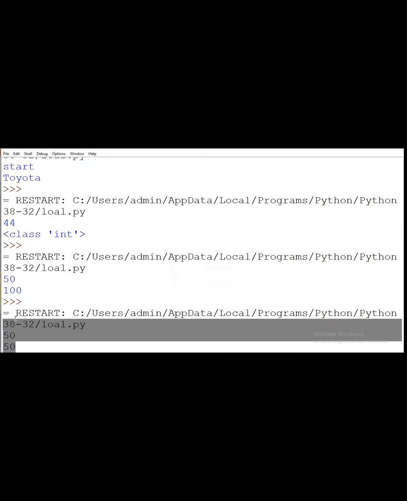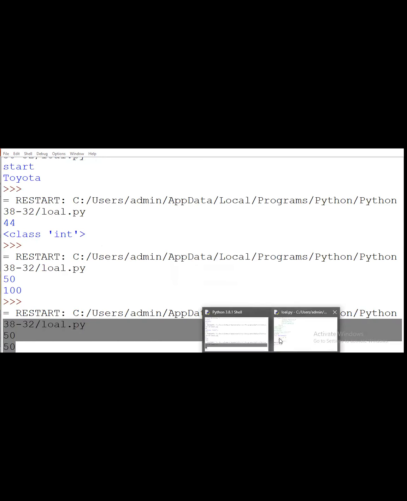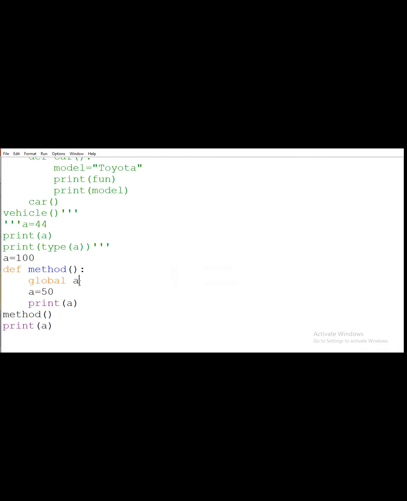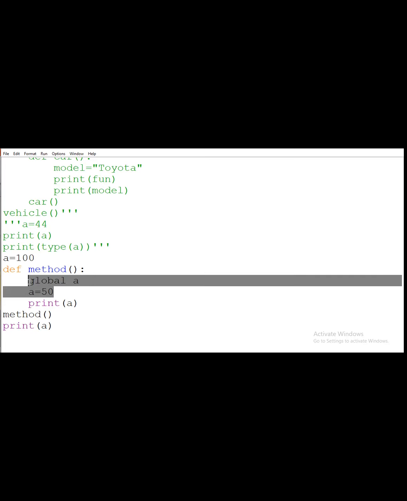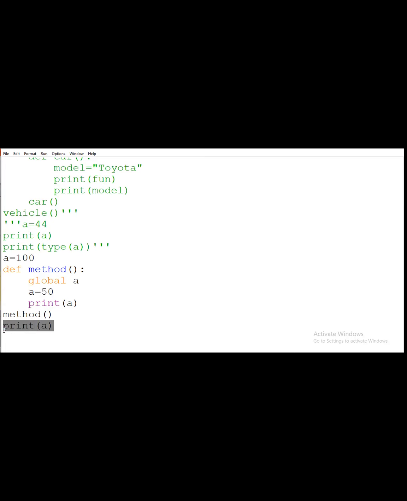Why? Because this A that we are using here, we are declaring as global scope. So for this A, we are assigning the value, and it will be accessing the value of this 50 variable. If we are calling this function outside also, because it is global, it will be accessed outside the function. So this will be the use of the global keyword.